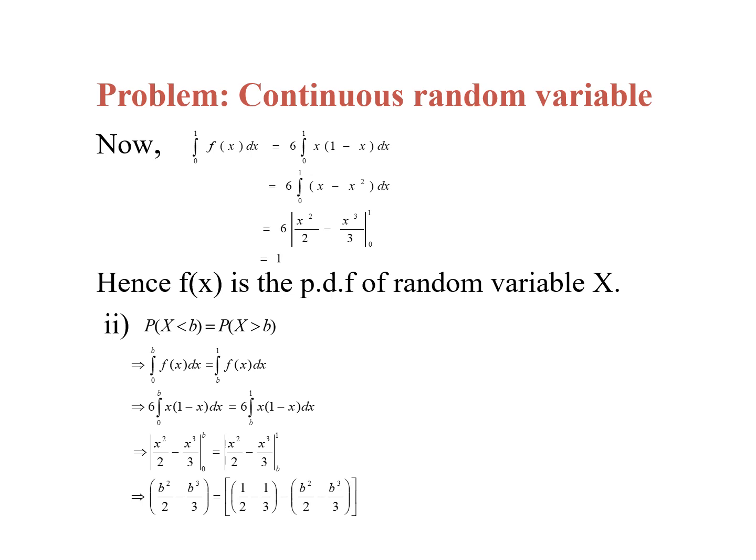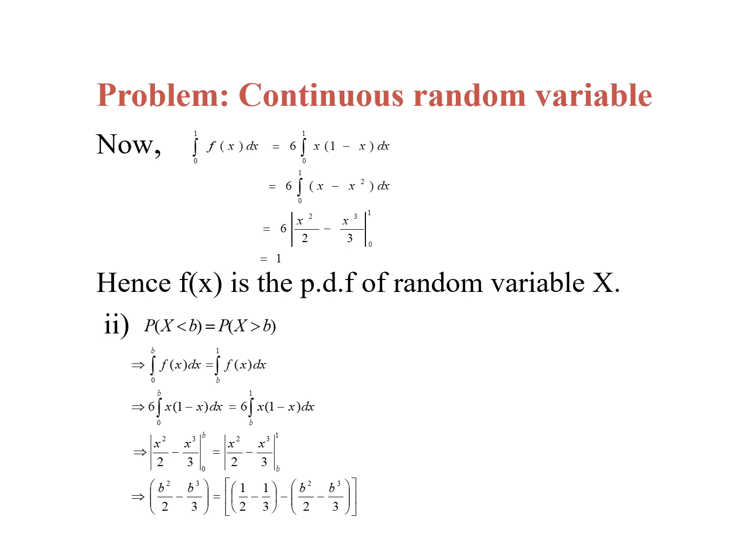So we have to integrate x into dx. We can get x square by 2 minus integration x square dx, which is x cube divided by 3. Then we have to substitute the limit, that is upper limit minus lower limit. So we can get the answer is 1. So given f of x is the PDF, that is probability density function, of random variable x.